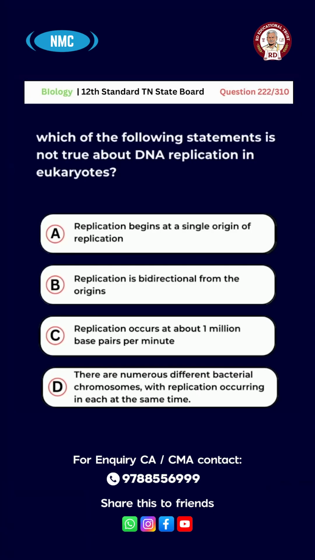B. Replication is bidirectional from origins. C. Replication occurs as about 1 million base pairs per minute. D. There are numerous different bacterial chromosomes with replication occurring in each at the same time. And the right answer for this question is option D. There are numerous different bacterial chromosomes with replication occurring in each at the same time.